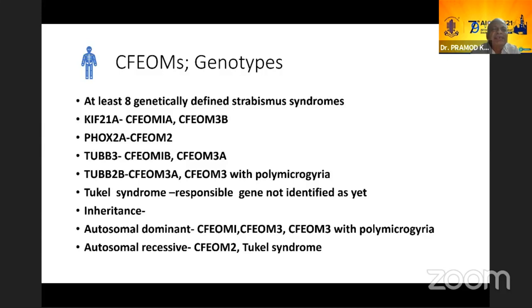Now, genotypes, as we said, for the CFEOM, there are at least 8 genetically defined strabismus syndromes. You have KIF21A, which can cause CFEOM1A and CFEOM3B. You have PHOX2A, which is going to cause CFEOM2. TUBB3 is CFEOM1B and CFEOM3A. TUBB2B will cause CFEOM3 with polymicrogyria. For Tukel syndrome, we don't know the responsible gene as yet. The inheritance is mostly autosomal dominant, other than for CFEOM2 and Tukel syndrome, which are autosomal recessive.